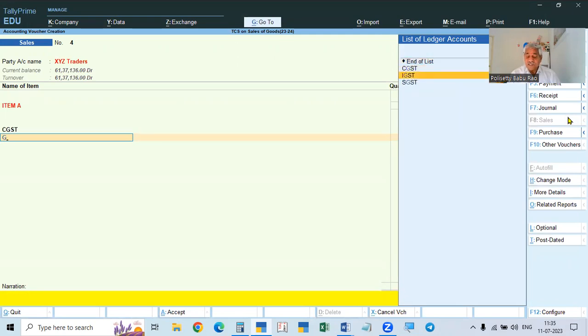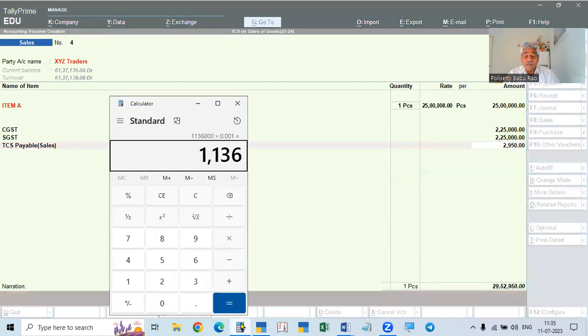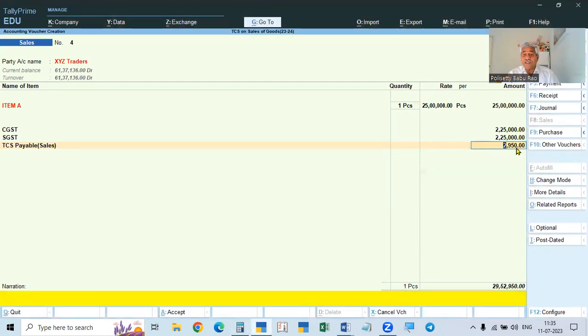CGST, then HGST. So already in the possibility it is crossed. Now, it has to collect the money on the total amount. So for TCS, the total amount is 29 lakhs 50,000. 29 lakhs 50,000 is the total amount before this.